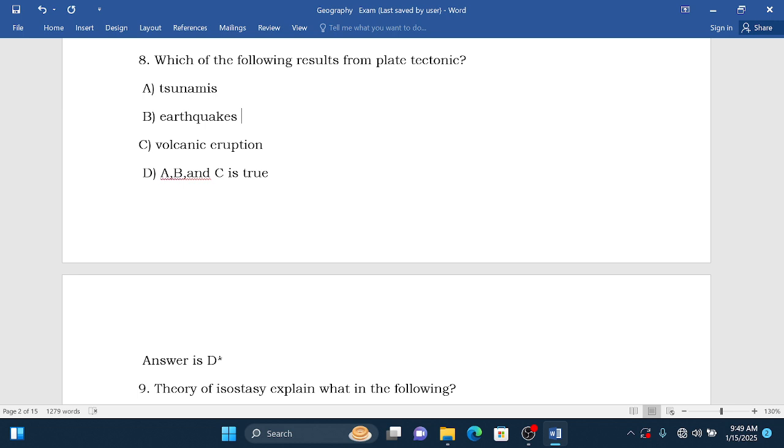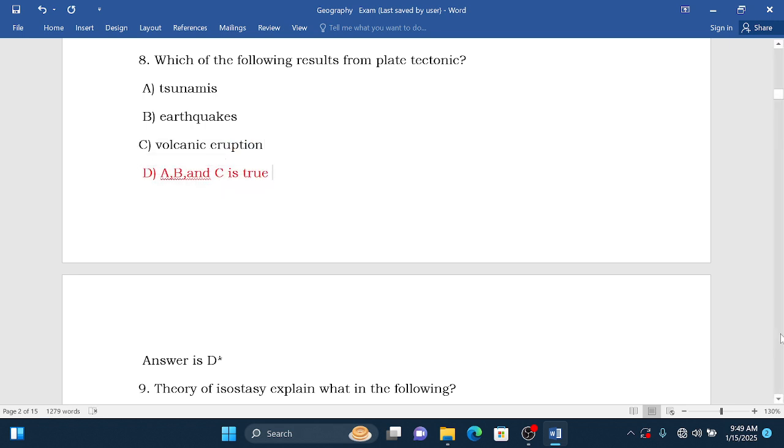Even when plates are moving away from each other, they can lead to volcanic eruption. So all of them result from plate tectonics, and therefore the answer is D, where A, B, and C are true.